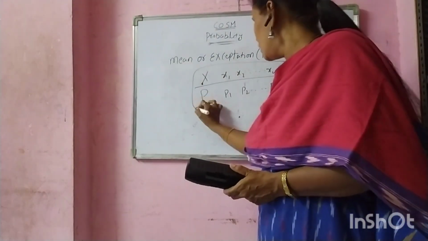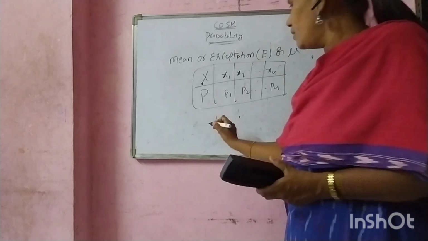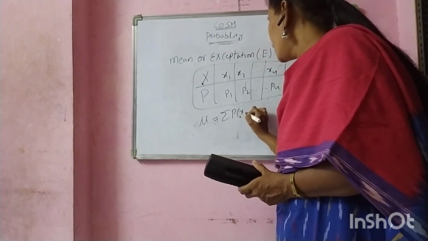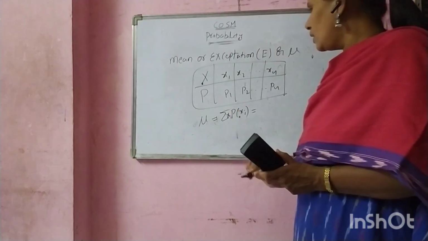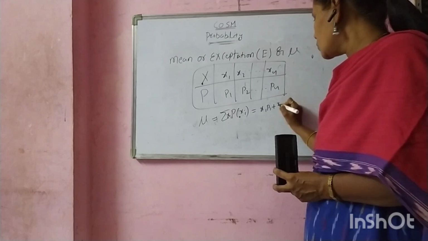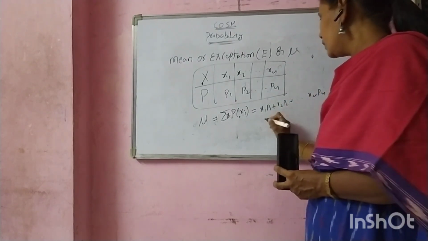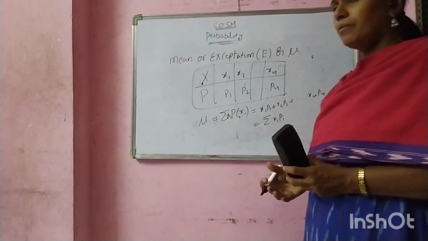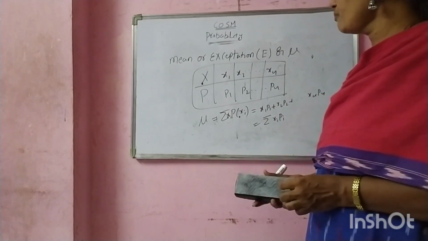Observe the values in the table. Mu equals summation of xi into P of xi, that is x1 into P1 plus x2 into P2 and so on xn into Pn. That is summation xi into Pi, called the mean of the probability distribution.